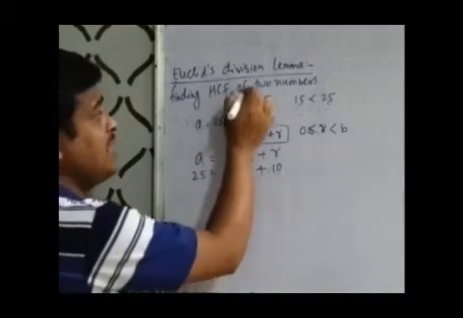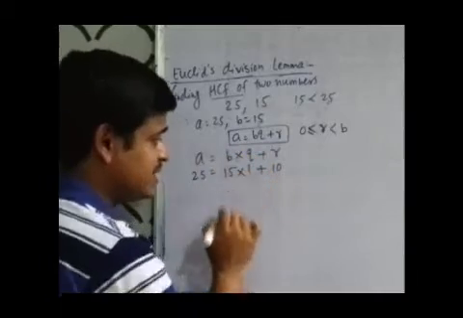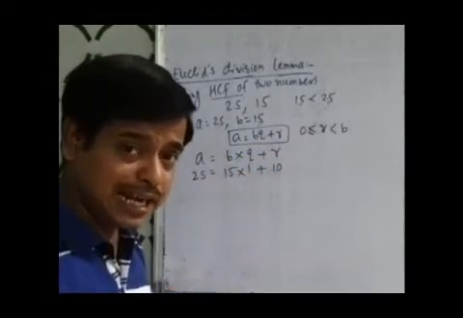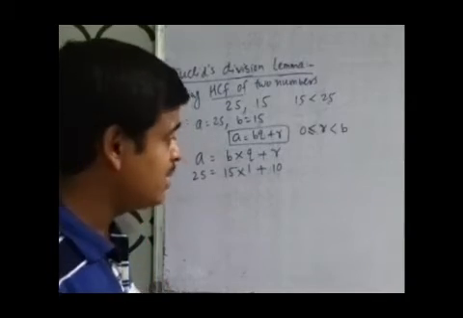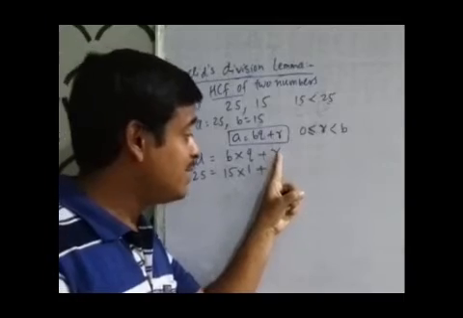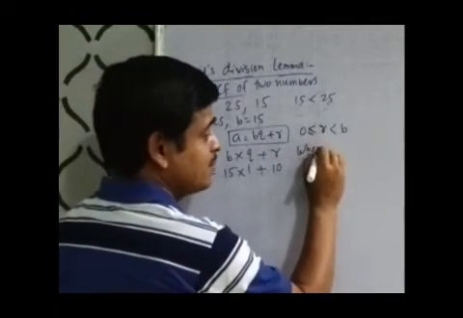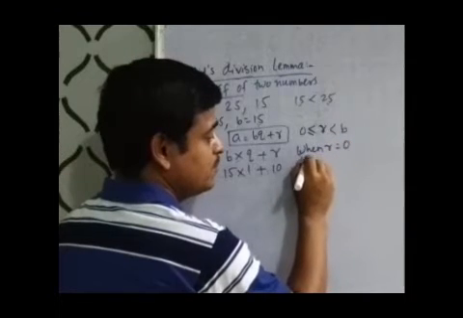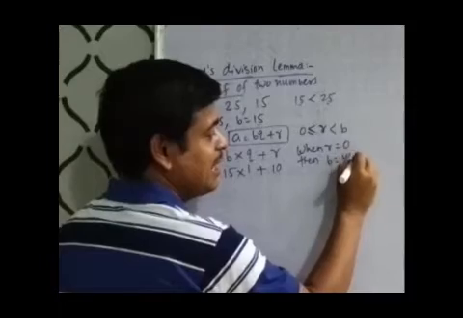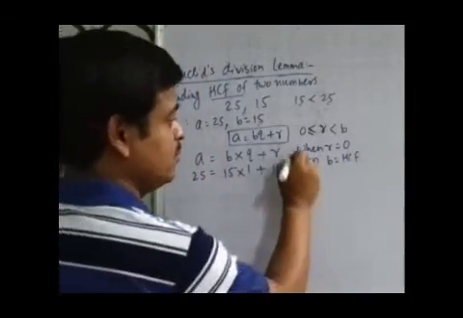Look, we can use Euclid's division lemma to find the HCF by this division method, but our division will end, listen carefully, when our remainder is 0. When R is 0, then B is our HCF. This is the important rule.